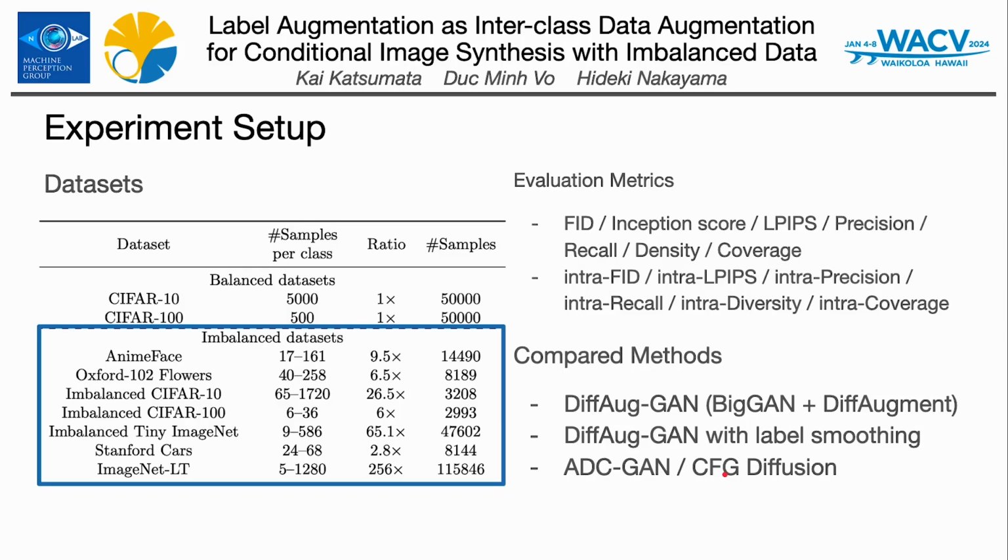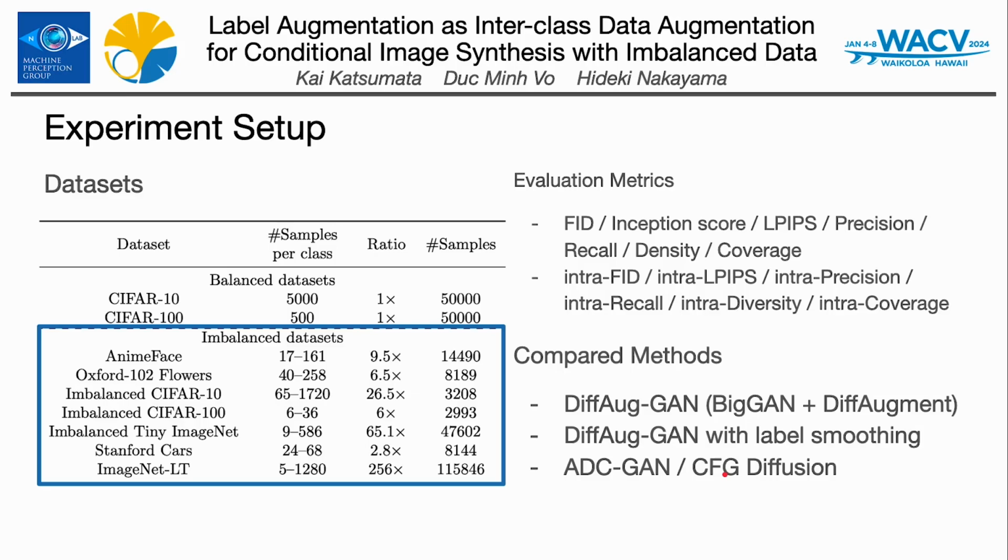To benchmark the performance of Soft Label GAN, we compare it against data or label augmentation-based data-efficient conditional GANs. This comparative analysis helps in highlighting the improvements our method brings, particularly in handling imbalanced datasets. This experimental setup, with its diverse datasets and comprehensive metrics, is designed to rigorously test the efficiency of Soft Label GAN. It underscores our commitment to providing a solution that is not only theoretically sound, but also practically effective across various real-world scenarios.